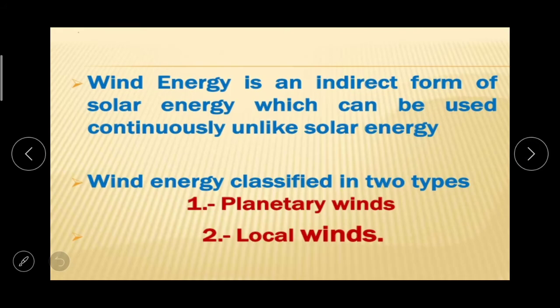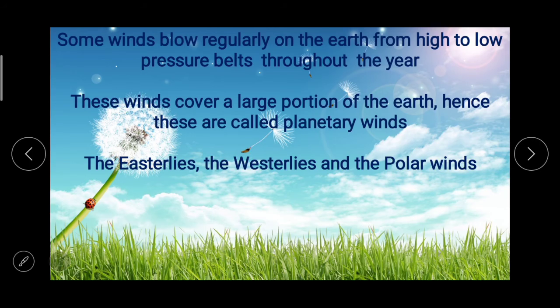Wind energy is an indirect form of solar energy which can be used continuously, unlike solar energy. Wind energy is classified in two types, that is planetary winds and local winds. Some winds blow regularly on the earth from high to low pressure belts throughout the year.